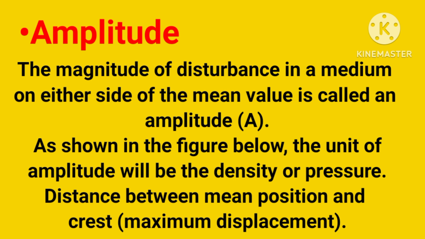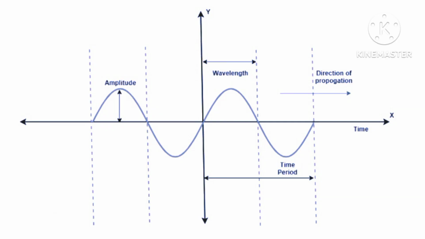The next term is amplitude. The magnitude of disturbance in a medium on either side of a mean value is called the amplitude, which is denoted by A. As shown in the figure below, the unit of amplitude will be density or pressure. This is the propagation of a wave where amplitude, wavelength, time period, direction of propagation and time are described.